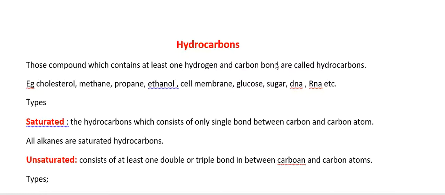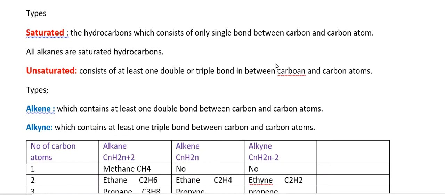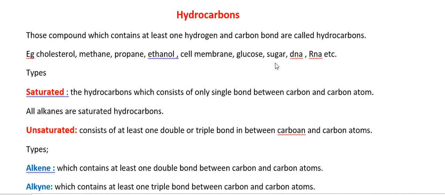Today I'm going to teach about the basic concept of hydrocarbons: what hydrocarbons are, what their types are, and the basic concept of the nomenclature of hydrocarbons. So let's start. What are hydrocarbons?